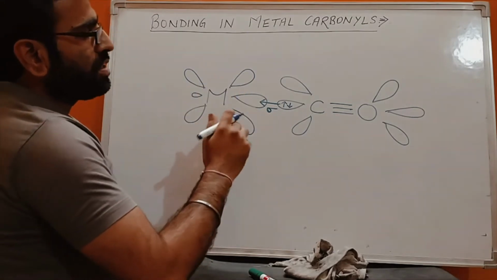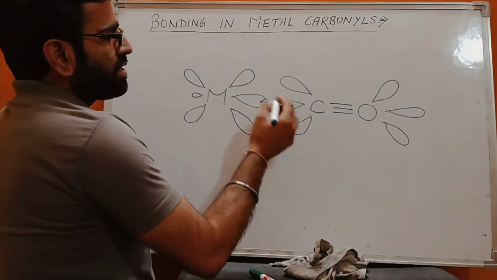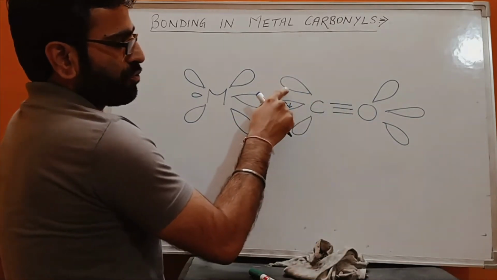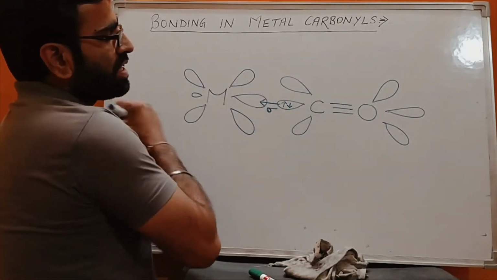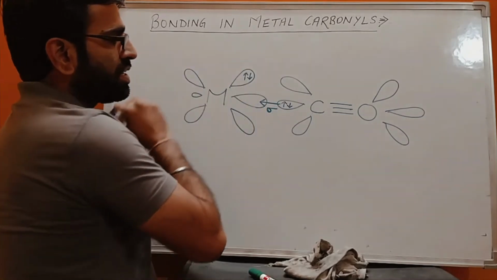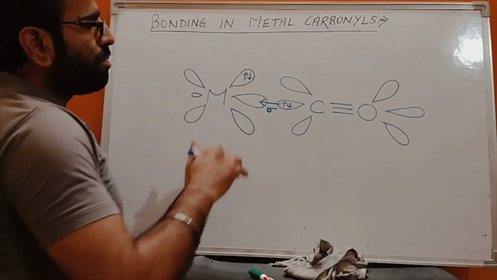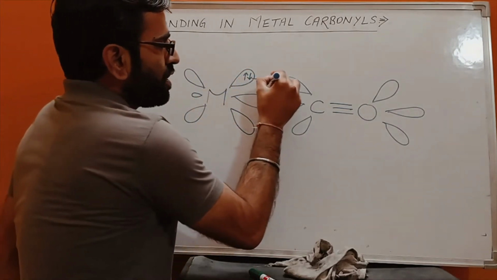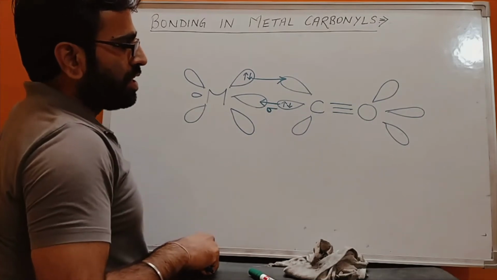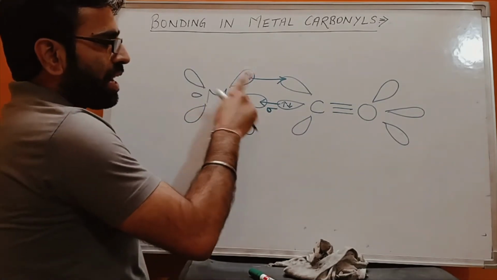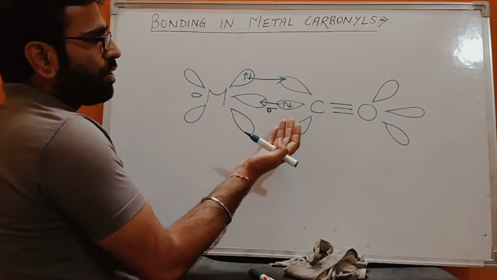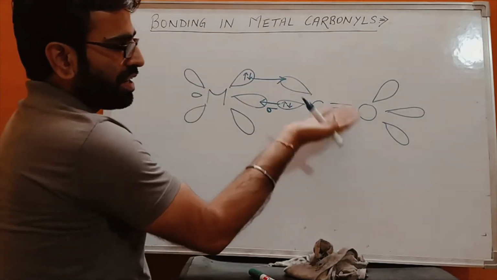Now what about the second bond? This carbonyl has some vacant orbital, like this one, and the metal has some filled orbital, like this one. Now the metal also coordinates one electron pair into the vacant orbital of the carbonyl ligand. So there is back bonding, that means a coordinate bond from the metal side to the ligand side.